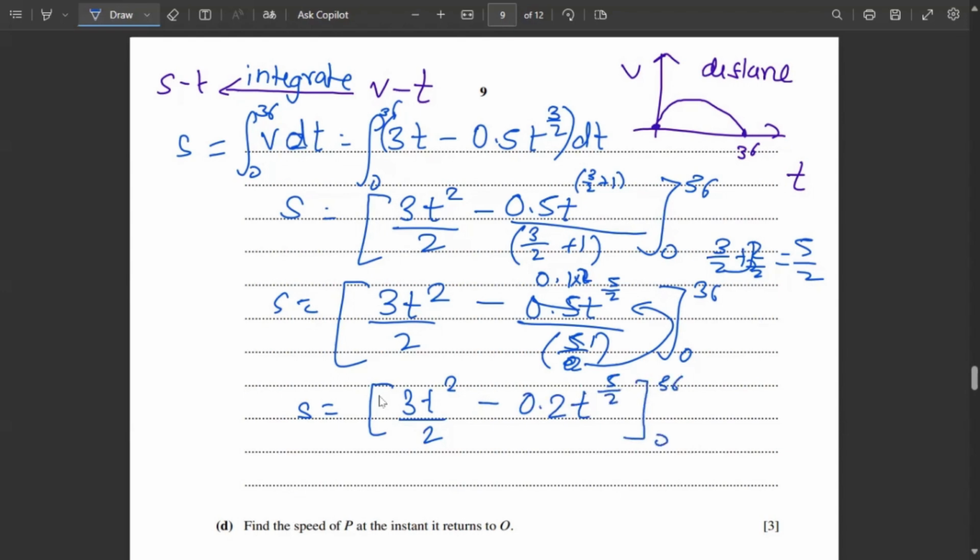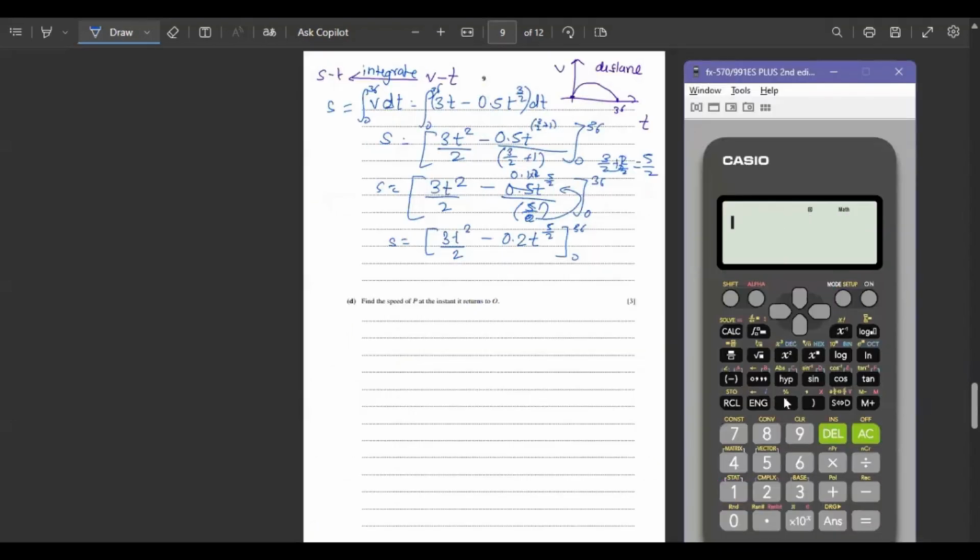And now let me put the limits in the calculator. So instead of t, I will use x. So it will be 3x squared upon 2 minus 0.2 x raised to 5 by 2. And here, many of you students won't know there is an easy method. You can click calculate and you can put x as 36 here. And you'll get the answer 388.8.